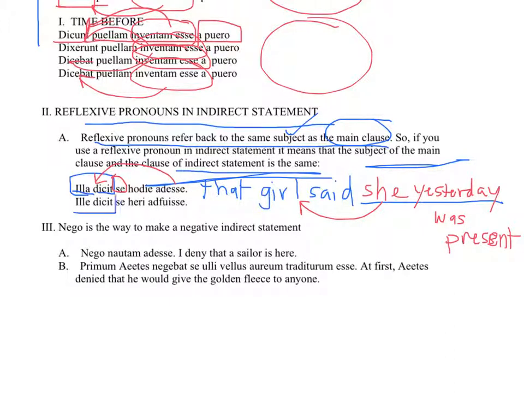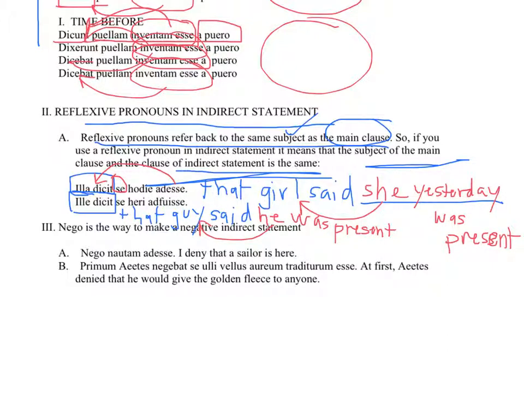Ille dicit, there's your main clause. That guy said, ille dicit, that guy, dicit, said in the past tense. Then you move on to the subordinate clause. That he, meaning himself, reflexive, refers back to the same subject as the main clause. That guy said he was present. Now, really, I could say, to make it a little bit more clear, that guy said he had been present.